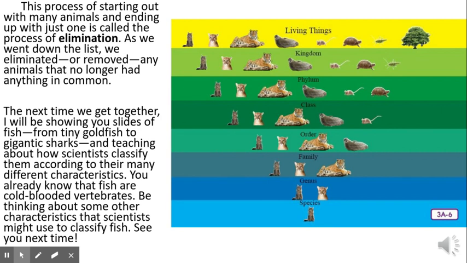The next time we get together, I will be showing you slides of fish, from tiny goldfish to gigantic sharks, and teaching about how scientists classify them according to their many different characteristics. You already know that fish are cold-blooded vertebrates. Be thinking about some other characteristics that scientists might use to classify fish. See you next time.